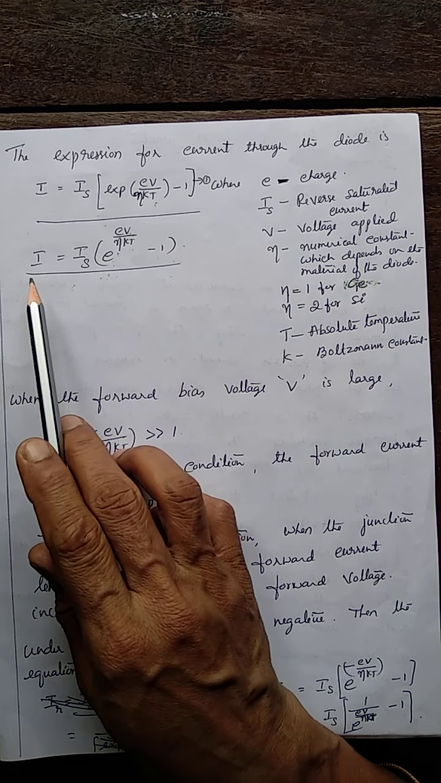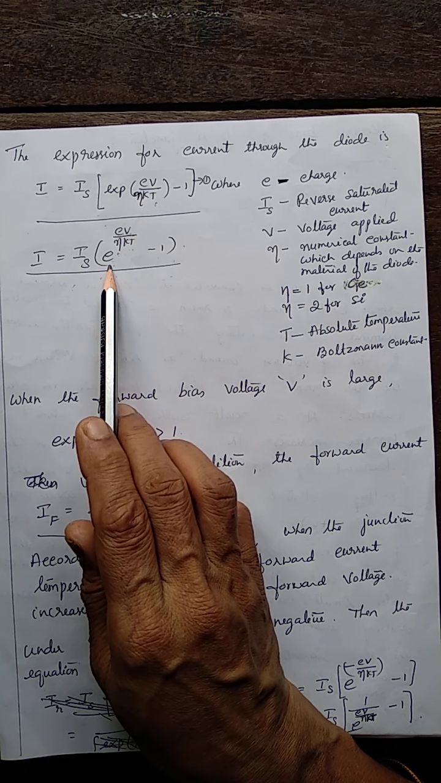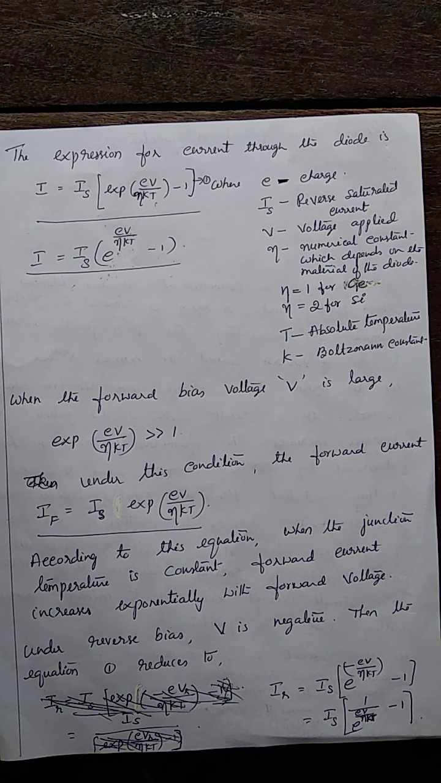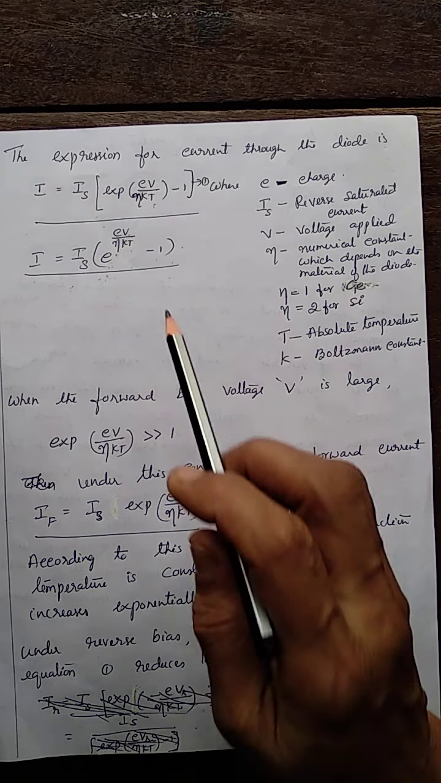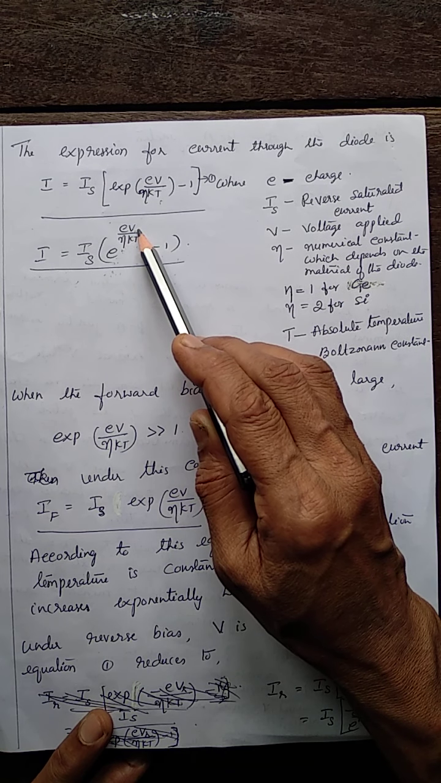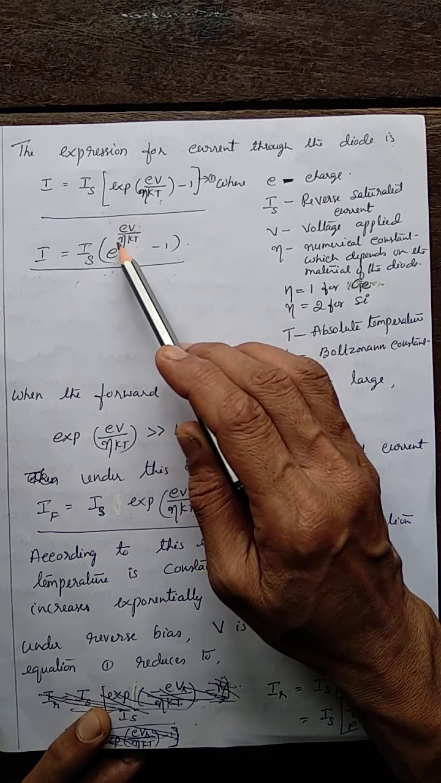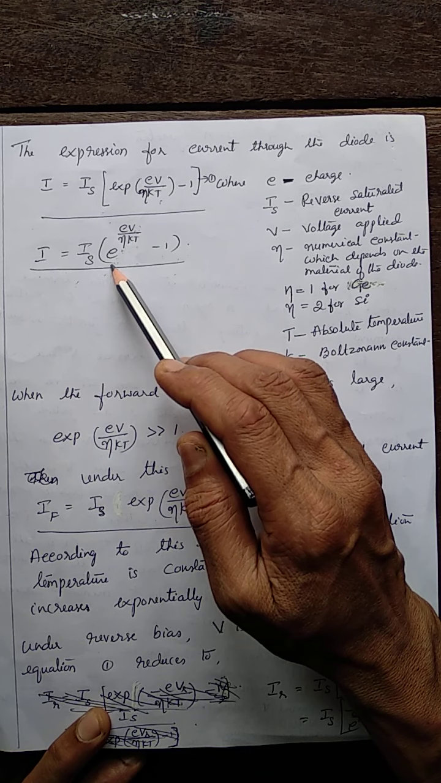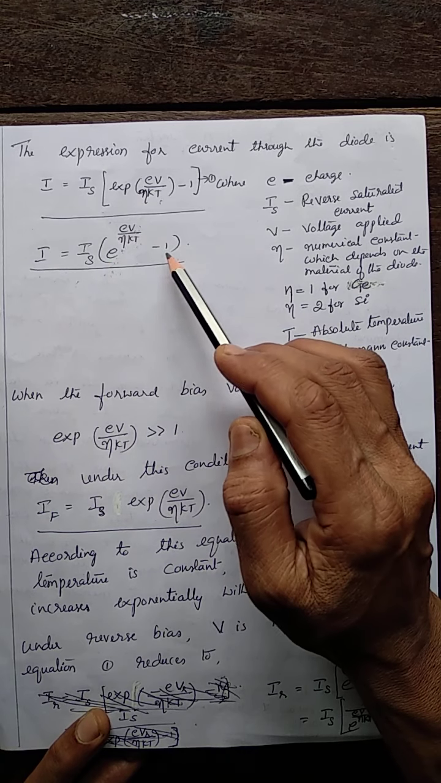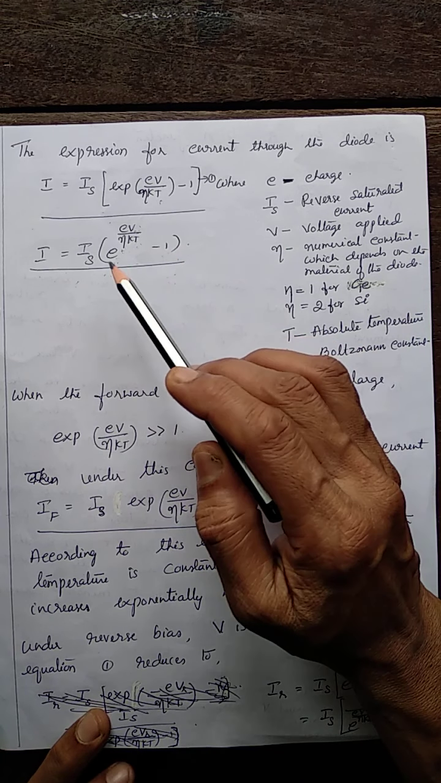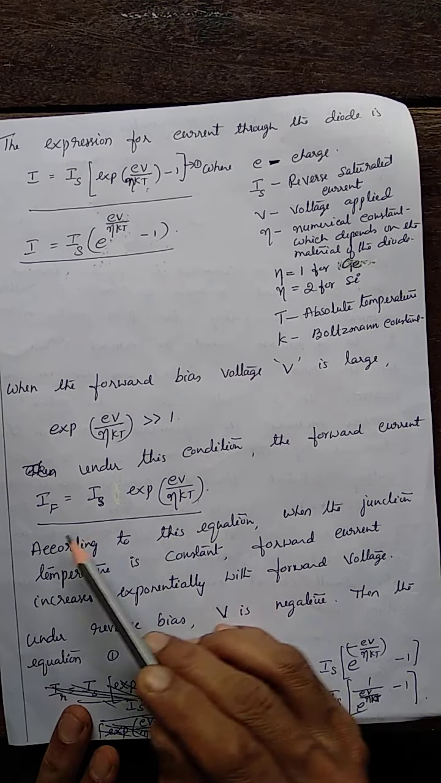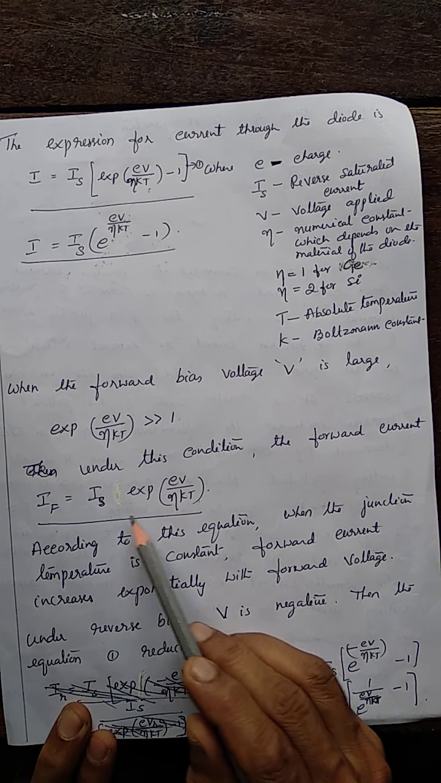So what does the expression say? Current varies exponentially with voltage. Suppose during forward bias, V is very high. V large means this term is large. If you approximate to infinity, this becomes very large, so that minus 1 can be neglected. I becomes Is times the exponential. So current during forward bias is Is into this.